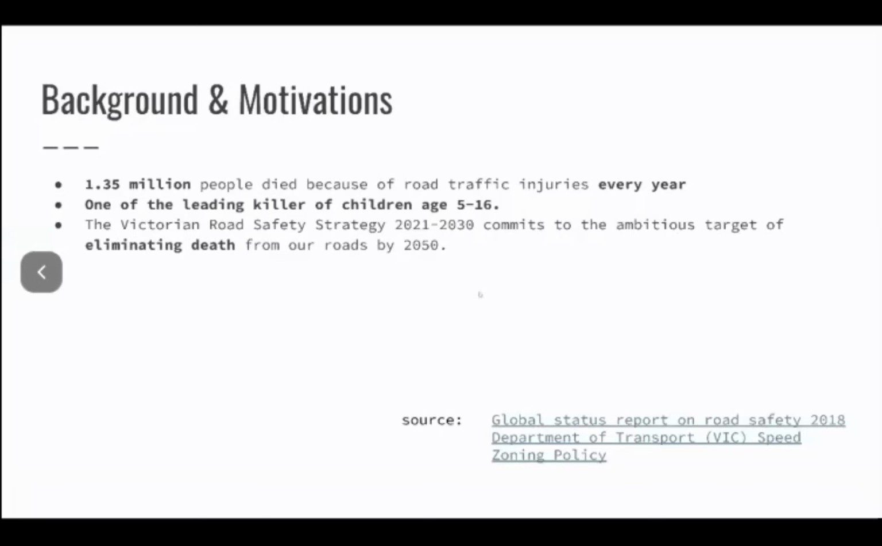The Victorian Road Safety Strategy 2021 to 2030 commits to the ambitious target of eliminating deaths from our roads by 2050. The first step of the target is halving the number of deaths by 2030. Next, please.